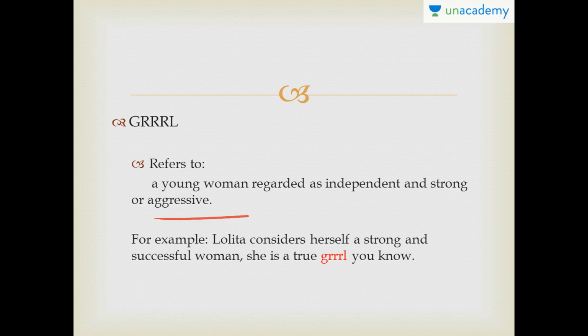For example, Lolita considers herself a strong and successful woman. She is a true grrl.